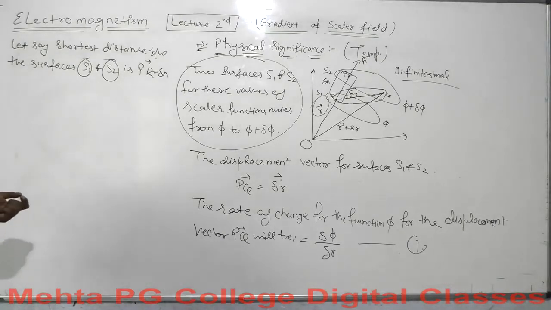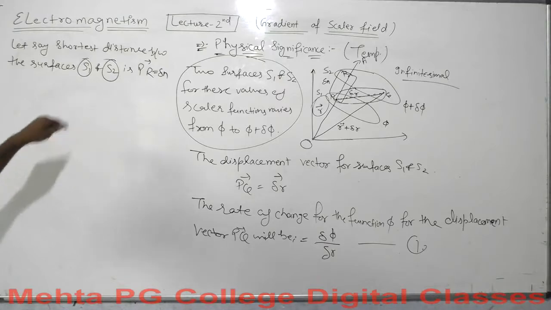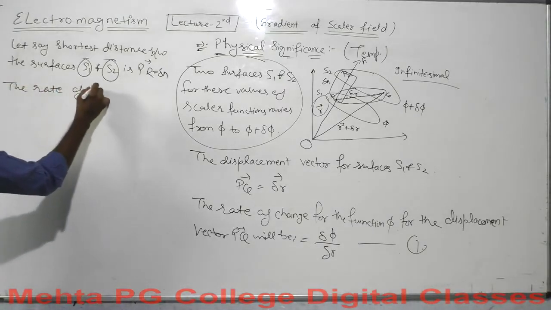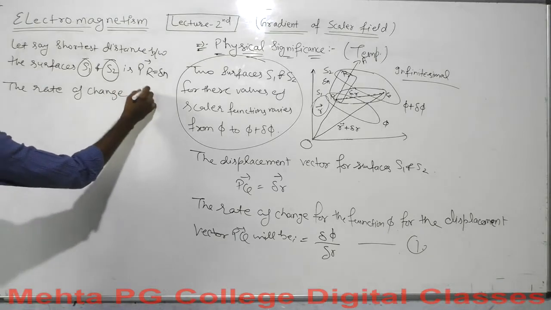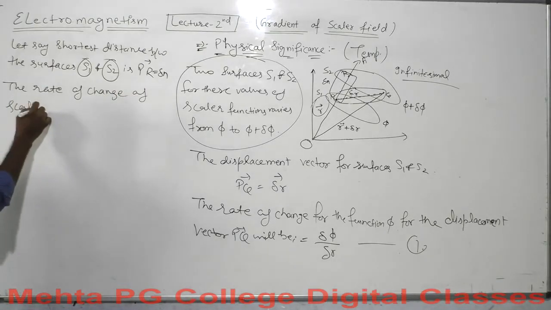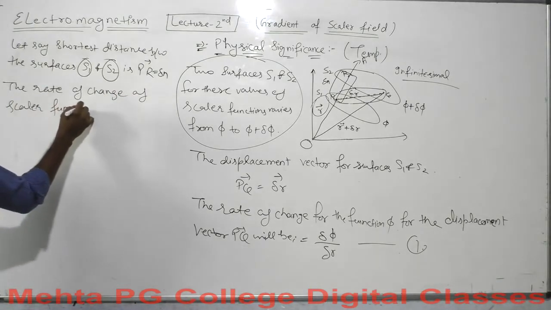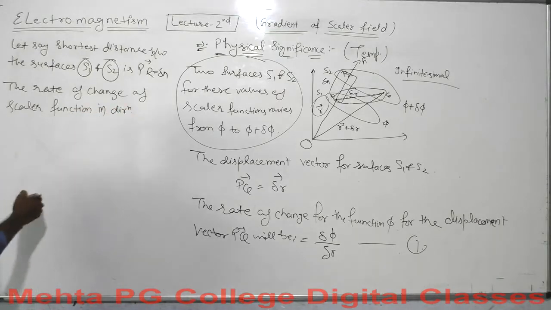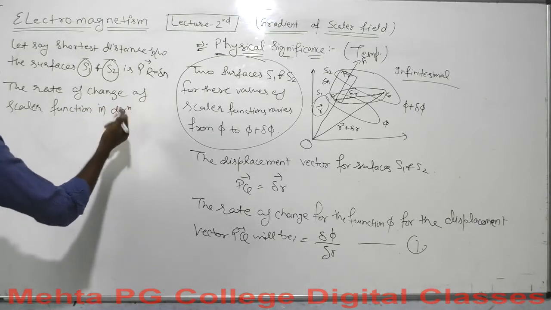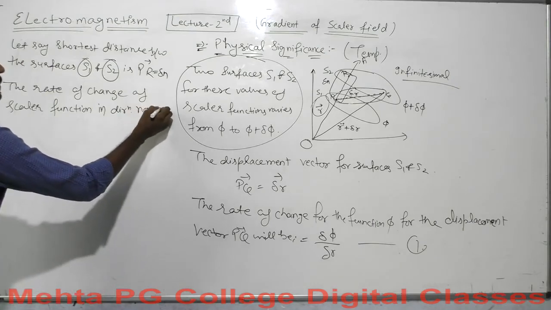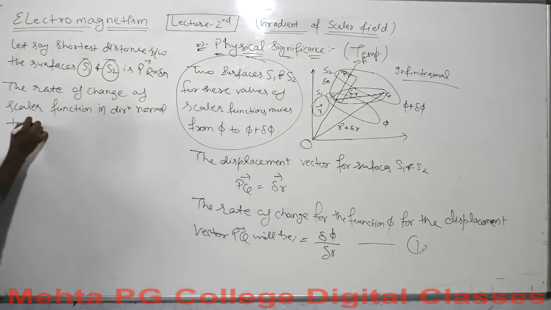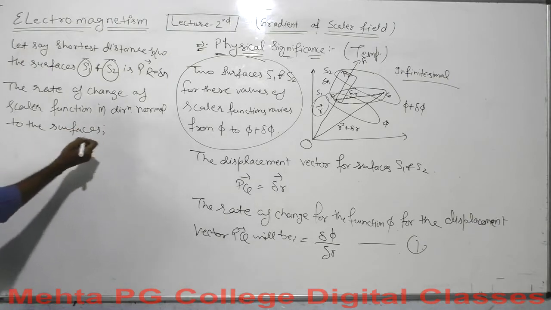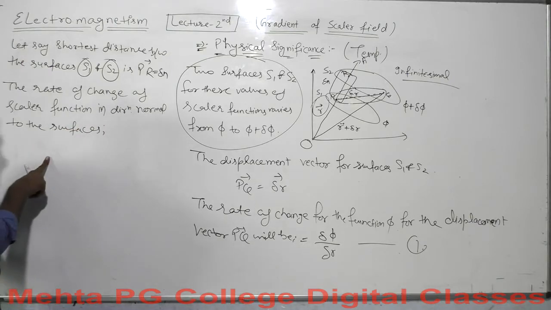So the rate of change of a scalar function in the direction normal to the surfaces, in the direction of PR, what will the change be?